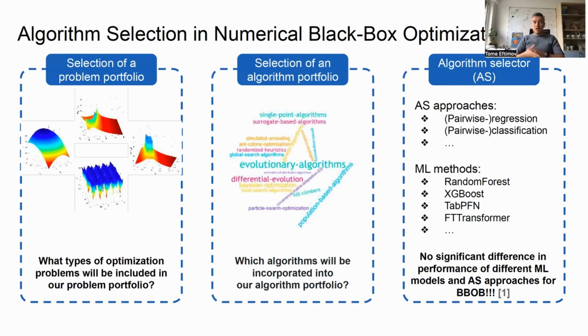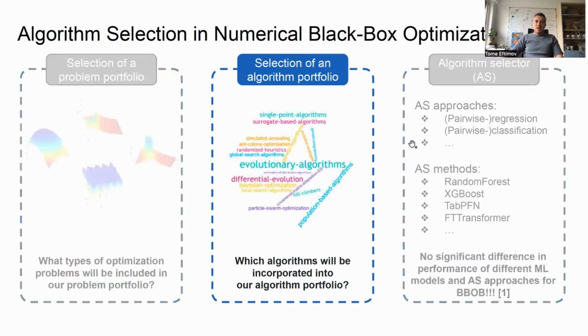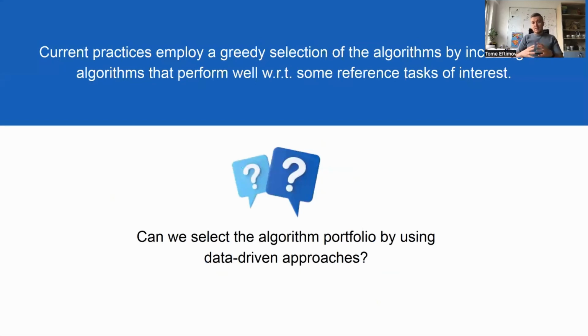So the two questions that remain open are which problems to include in the problem portfolio, and which algorithms to incorporate in the algorithm portfolio, because they can have a really big effect on the performance of the algorithm selector. In this study, we are addressing the second question, and we want to find a way to decide which algorithms to involve in the algorithm portfolio, because current practices are based on some greedy selection,